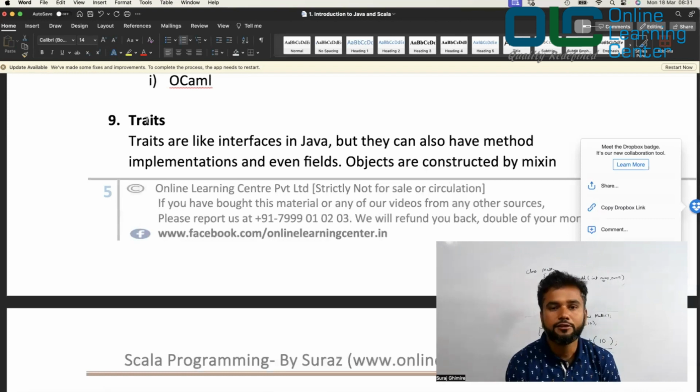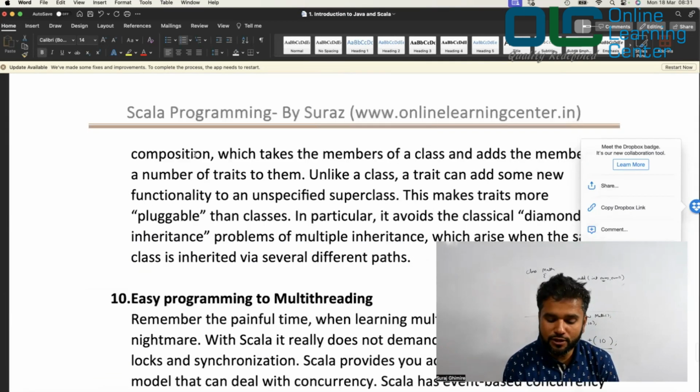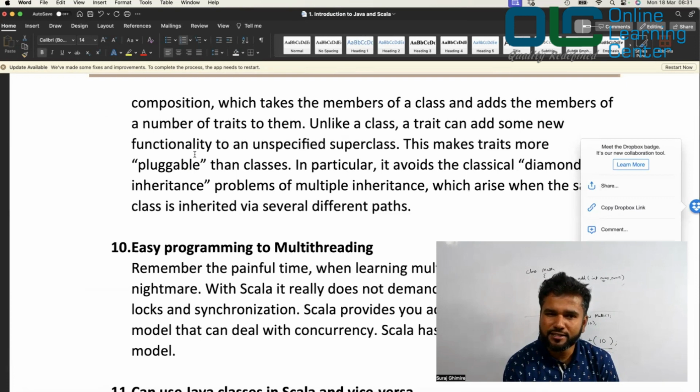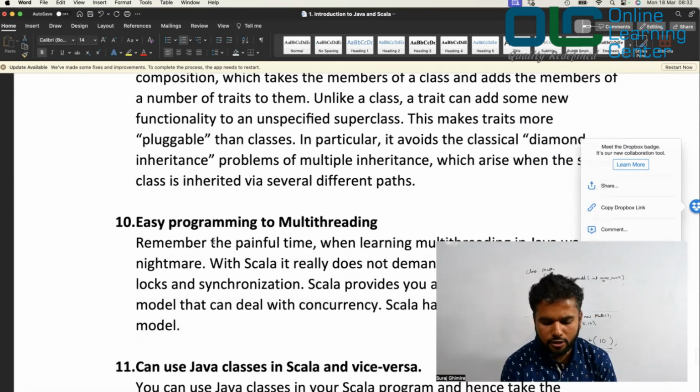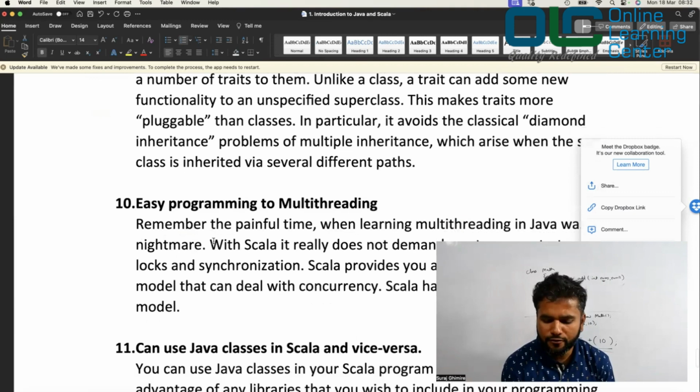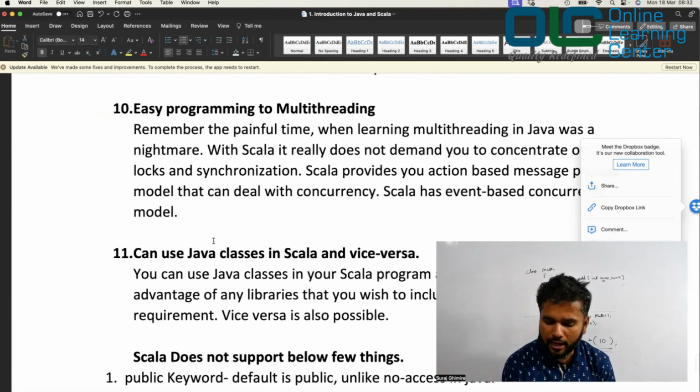In Scala, there's a concept called traits. Traits are just like your interface in Java, that can also have methods, and you can actually use these traits, which even solves the diamond problem in Java. So traits is just like your interface. Don't worry too much. There is a lot of discussion. As I said, today I just wanted to give you highlights of Scala.